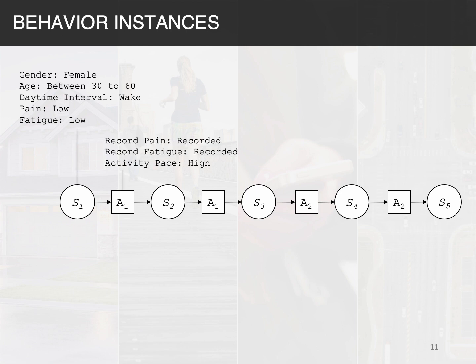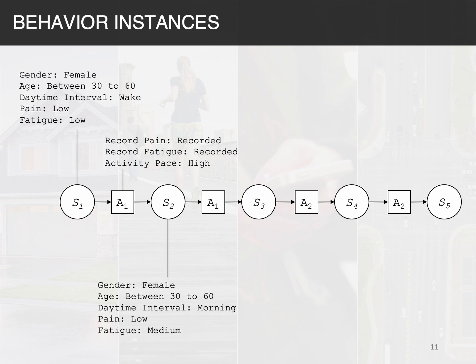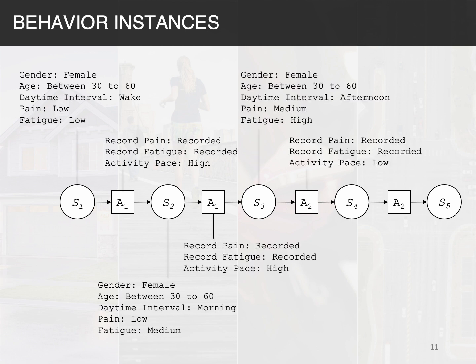So for example, we may indicate if they recorded their pain and their fatigue and their activity level at that time step. And then once they perform that action, they move on to their next state, here morning, and they perform another action and move to their next state, and so on for the rest of the day and end of their behavior instances.